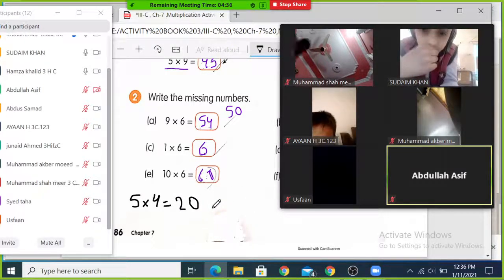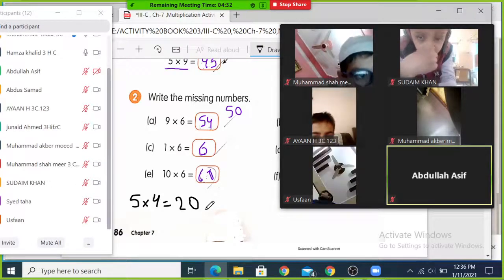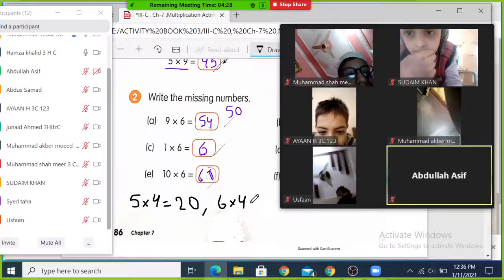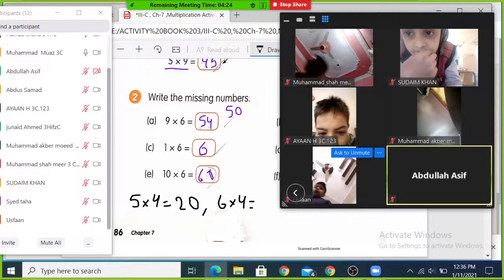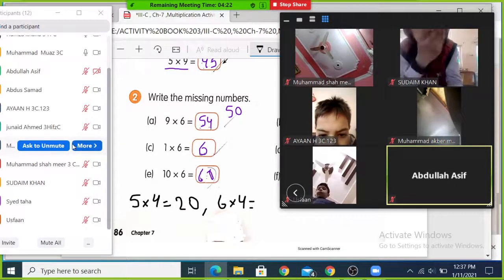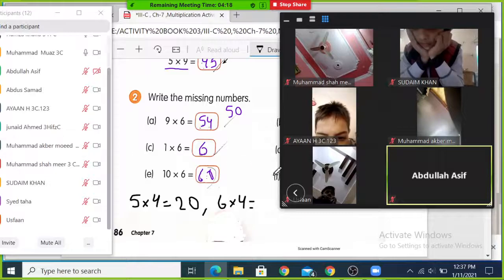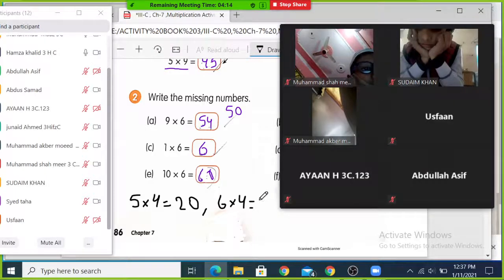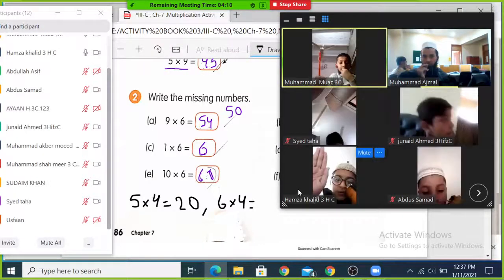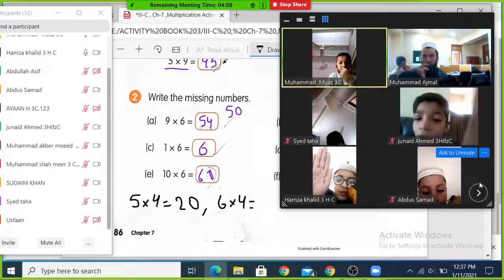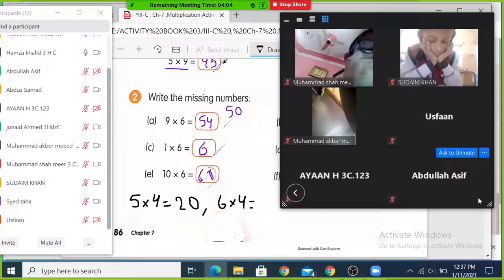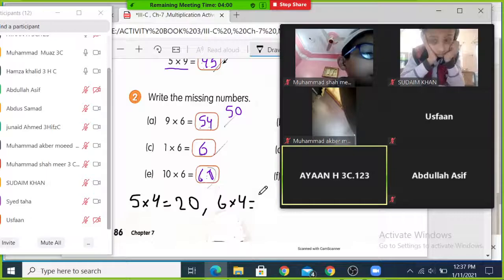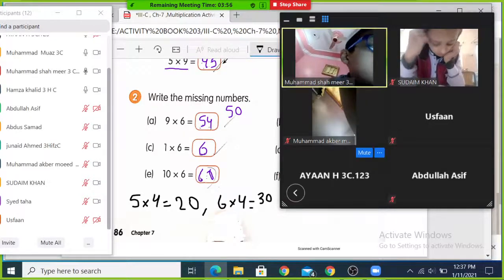Okay, now I will ask from Ayan, Sayyid Muhammad Ayan, the next question. This is 6 times 4. Yes, Ayan, unmute and answer. Sayyid Muhammad Ayan. Ayan is thinking about the answer. Yes, where is Ayan? सर, 30. 6 4s are 30. He is saying 30. 30 is wrong.